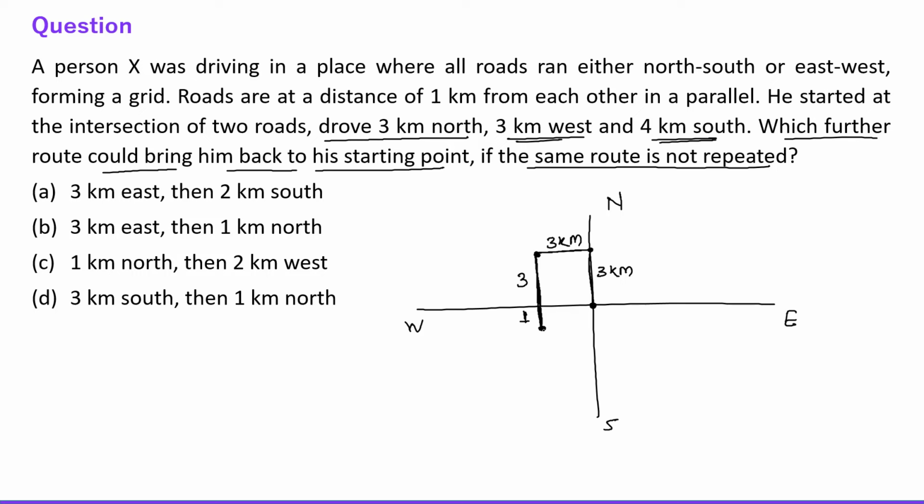So obviously he has to move east first, 3 kilometers towards east, and then 1 kilometer towards north. I repeat, 3 kilometers towards east and then 1 kilometer towards north. So option B, 3 kilometers towards east, then 1 kilometer north, is the correct choice. Alright, now let's move to the other one.